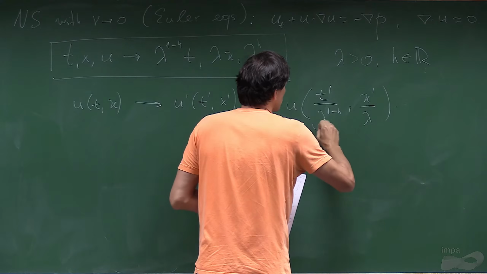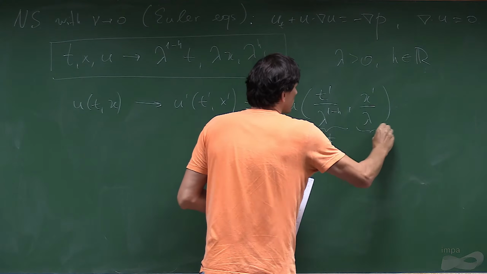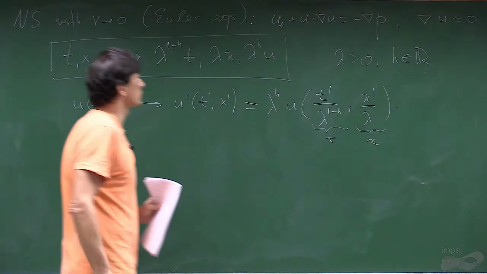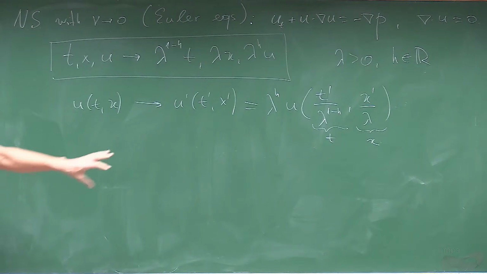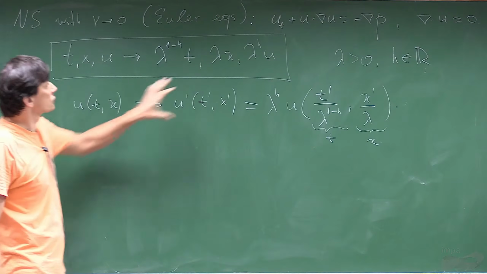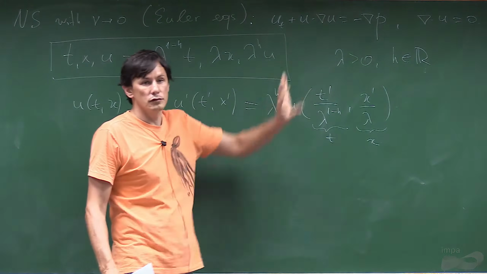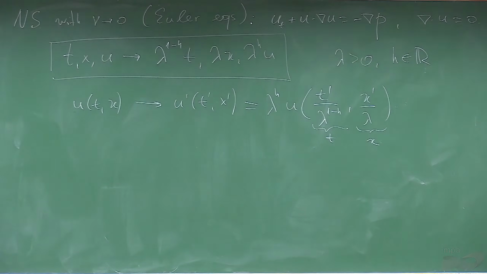So this is our old time. This is our old space. So this is a transformation. If u solves the Euler equations, this also solves the Euler equations. This is the definition of the symmetry. You can just verify it.